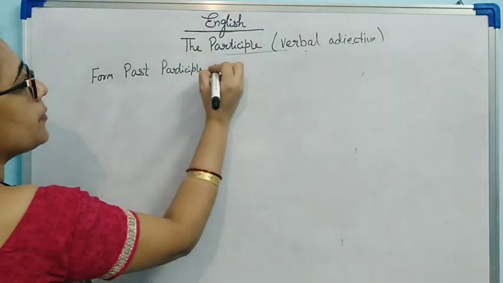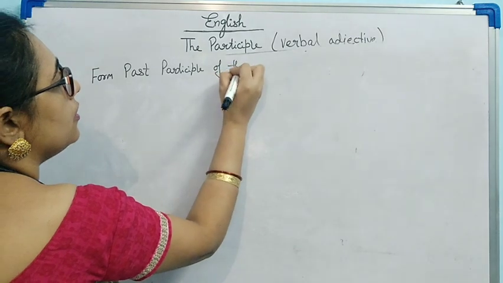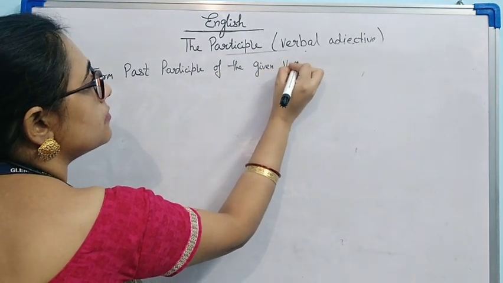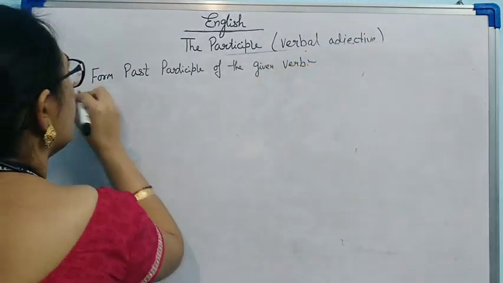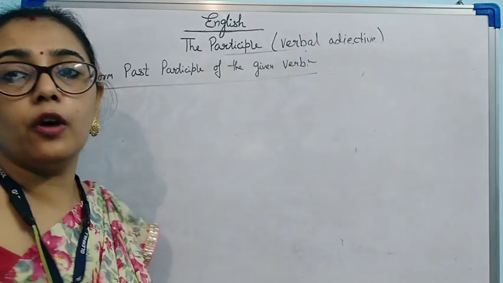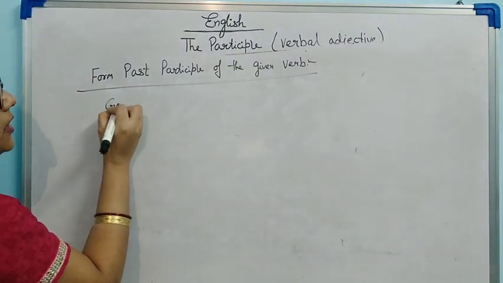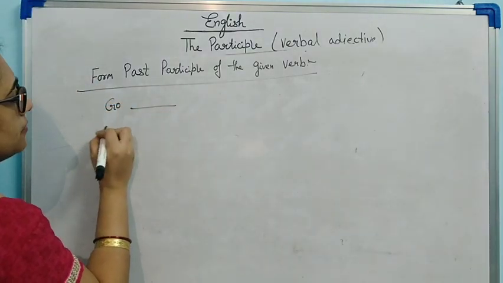Form past participle of the given verb. See, certain verbs I will write here.